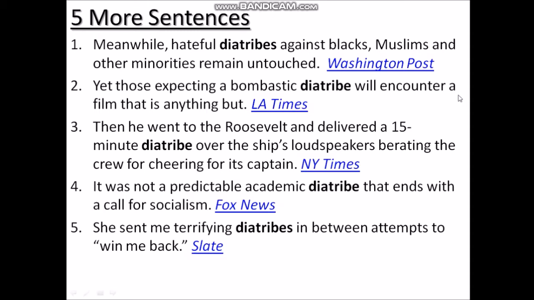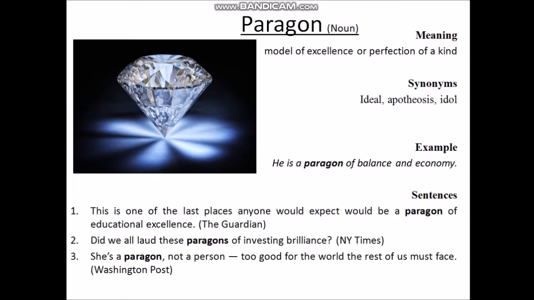So now move on to the next word. Our next word is paragon. Paragon is a noun and the meaning of this is model of excellence or perfection of a kind. That means a perfect one. Paragon means excellent or perfect one. Synonyms are ideal, apotheosis and idol. These all mean perfect.